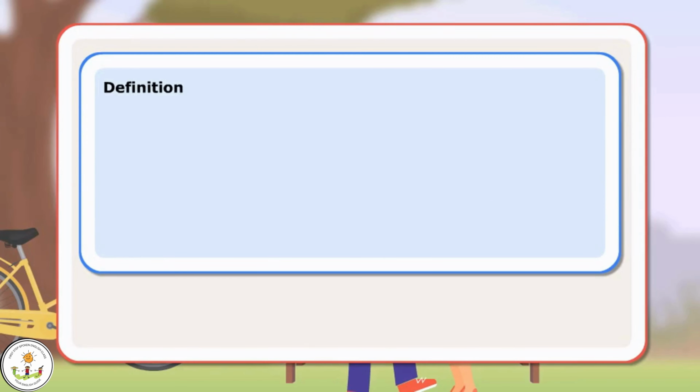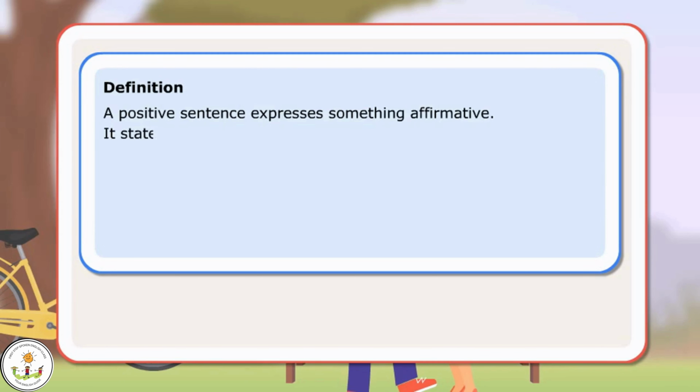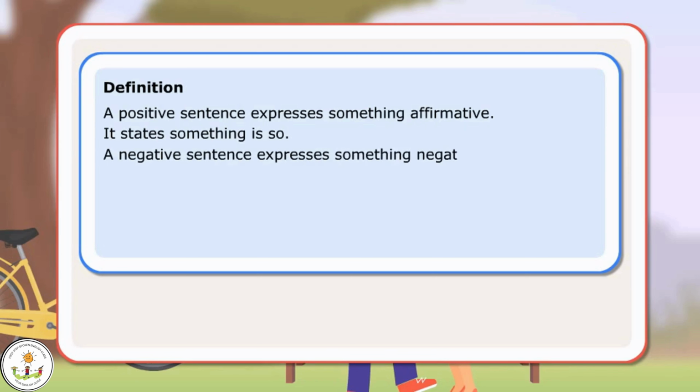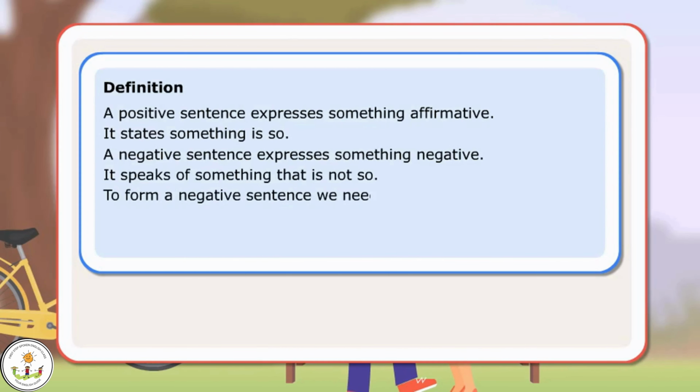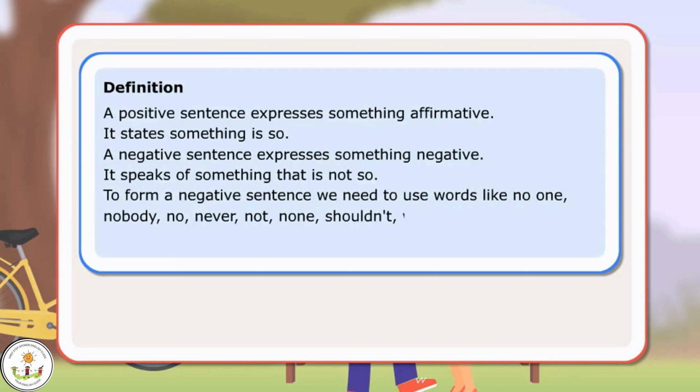Definition: a positive sentence expresses something affirmative. It states something is so. A negative sentence expresses something negative. It speaks of something that is not so. To form a negative sentence, we need to use words like no one, nobody, no, never, not, none, shouldn't, wouldn't, couldn't, can't, isn't, won't, shan't. Let us look at a few sentences.